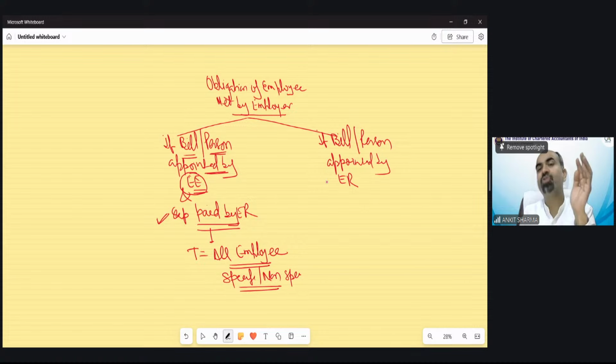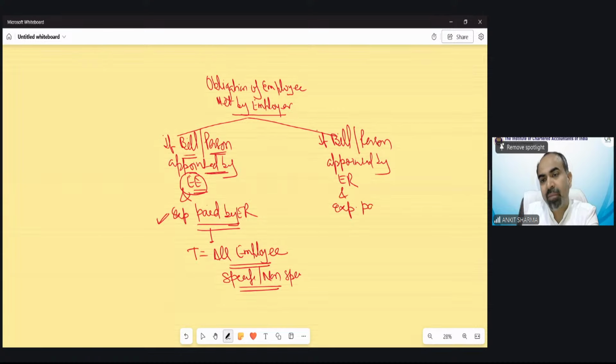I need an electricity connection. The employer says, you don't worry, we will take the electricity connection in the name of the company and we will pay the bill. So if the bill or person is appointed by the employer, and of course expenses are paid by the employer. If expenses are paid by the employee, that is not a perquisite. So this kind of benefit, where the bill is in the name of the employer, or the person is appointed by the employer for any employee and paid by the employer, is not a normal case.